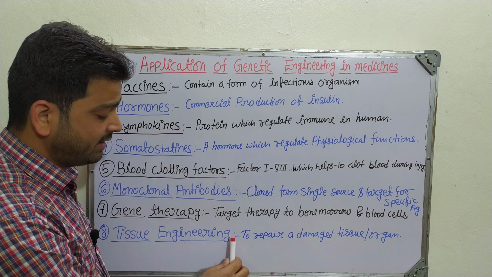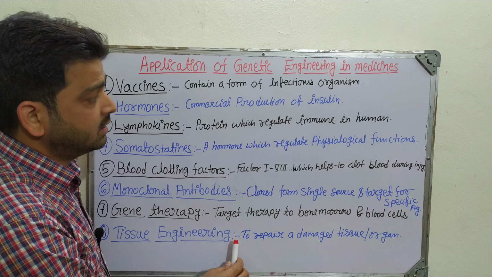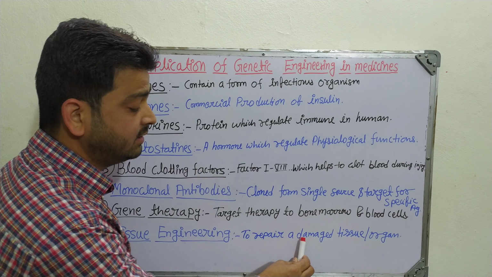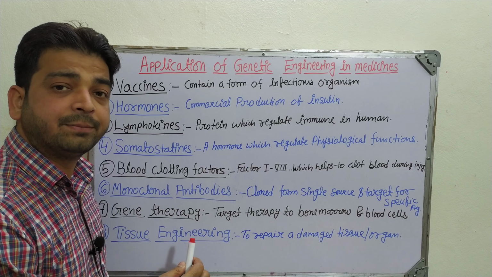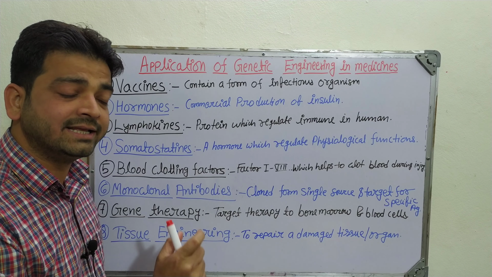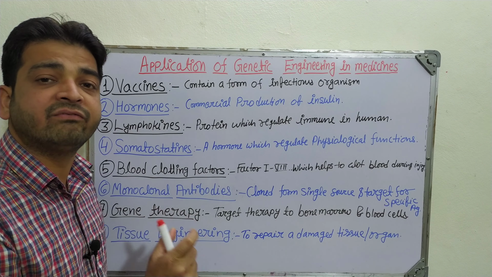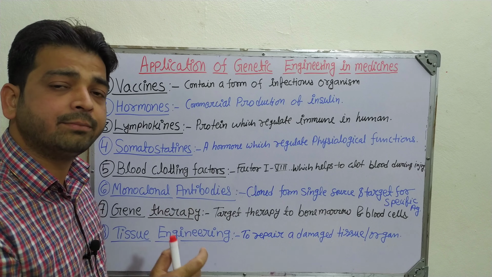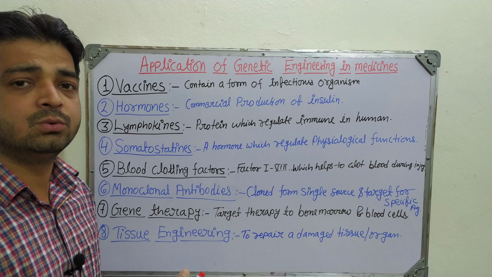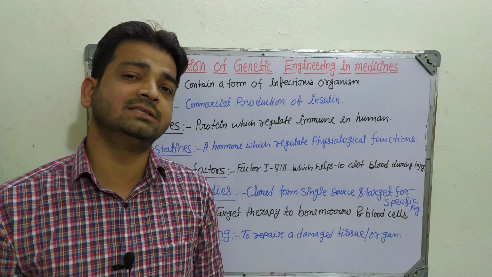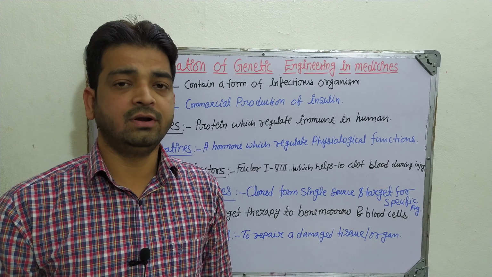Tissue engineering is another great application of genetic engineering, used to repair a damaged tissue or organ, right? There we do that engineering by using genetic sequence interference and modification for the betterment of human health. So these are the 8 applications which are very important for genetic engineering in the field. Thank you.